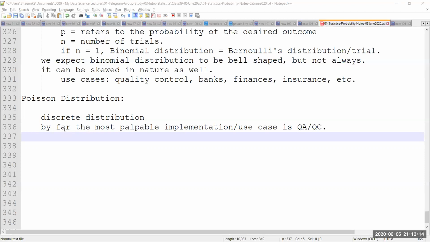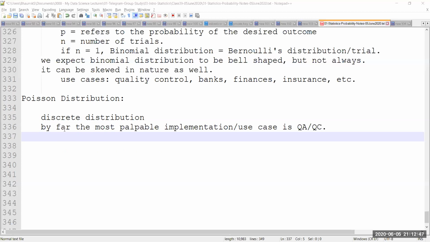There can be other examples as well. For example, the number of cars arriving at a checkpost on a highway per hour. Is that high, is that low, and so on. Or the number of customers visiting a bank per hour during the business peak period. These are discrete because these are not continuous values. These cannot take an infinite number of values. There is a fixed range or duration in which these values can fall, and that is the reason it is known as a discrete process.